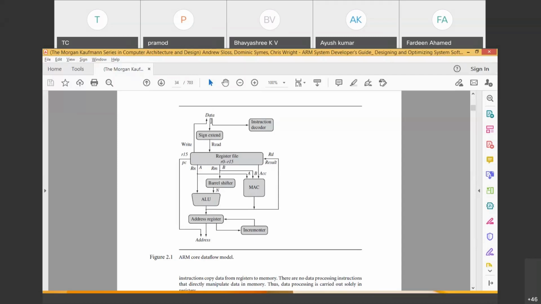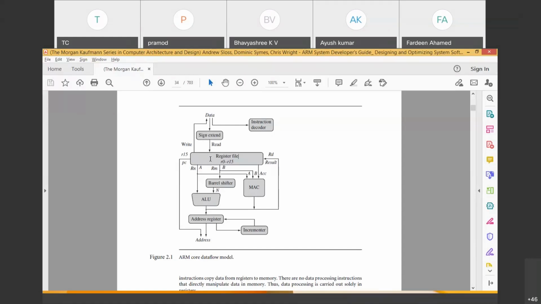If it is data itself, for example, 10 I am passing, 10 does not go to the instruction decoder. 10 is the data, it directly comes to the sign extend. It checks for the sign or converts unsigned into signed int according to the requirement, and the data is 32-bit. That 32-bit data is sent to the register. If it is an instruction, that instruction is sent to the register.